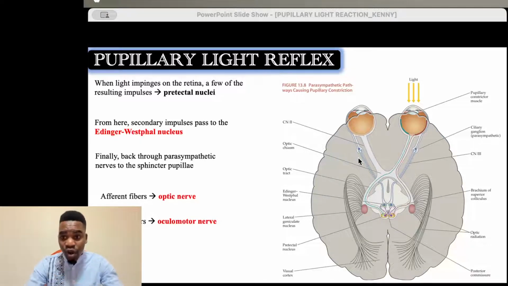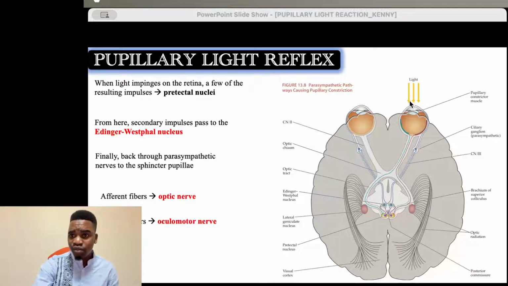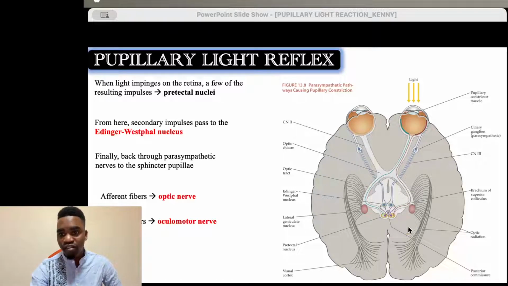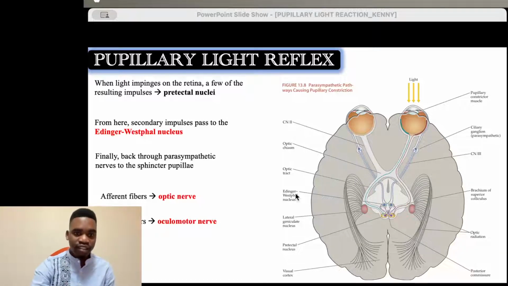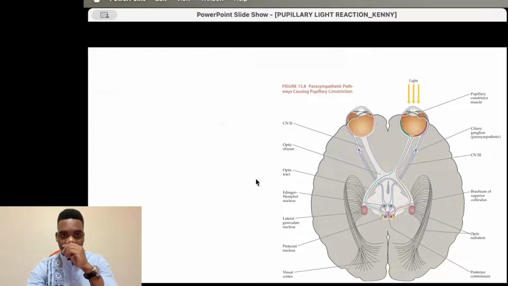So there is no problem at all if we have these two nuclei not functioning. This is why when you shine light into one eye, both of them have to constrict, because of this multiple crossing over of information between these two nuclei. So it's made to respond at different levels. So let's see different pathologies now.